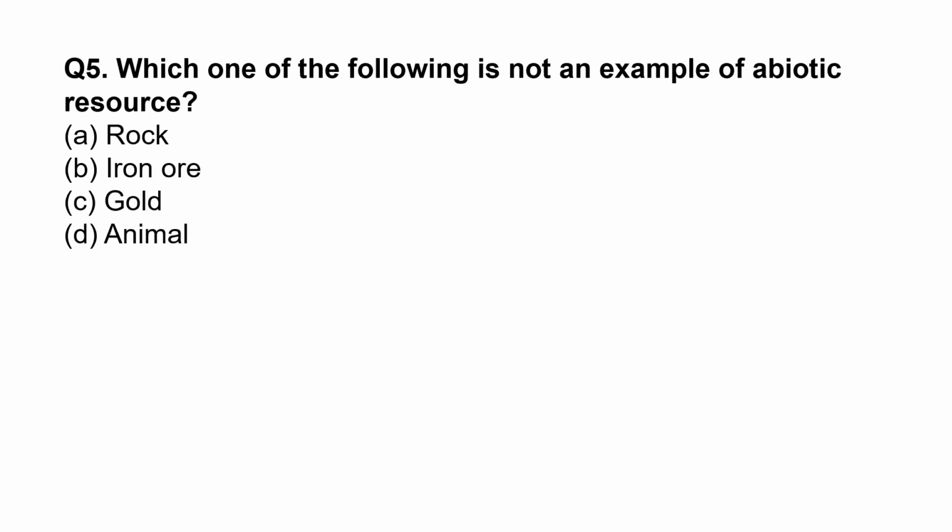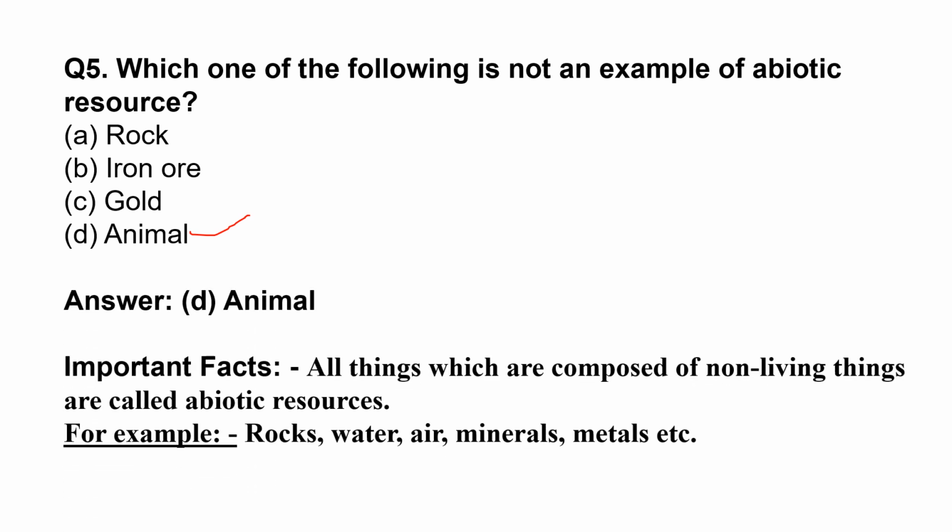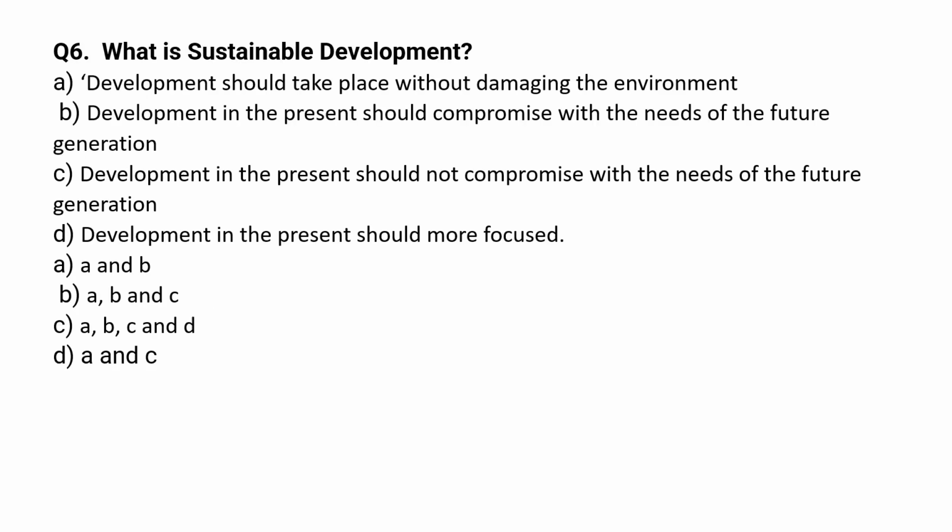Now the question is, which one of the following is not an example of abiotic resource? Abiotic resource means non-living things. So, which of the following is the example of a non-living thing? Animal. So, the correct option for this question is option D. All things which are composed of non-living things are called abiotic resources. For example, rocks, water, air, minerals, metals, etc.